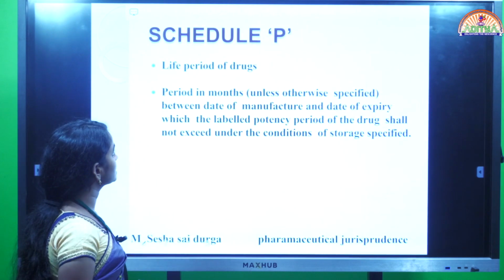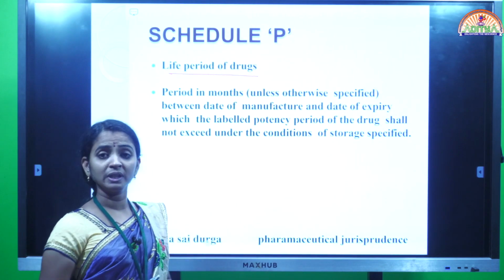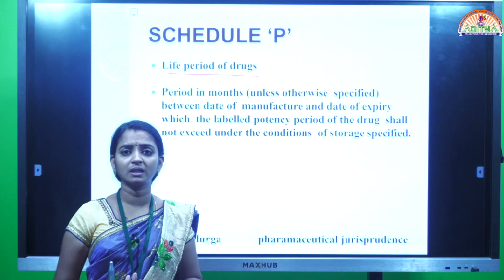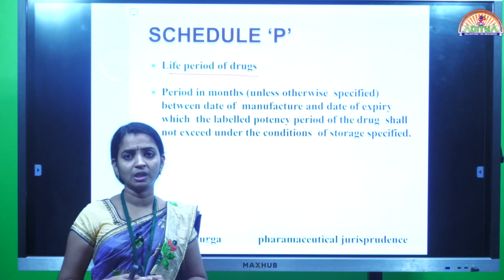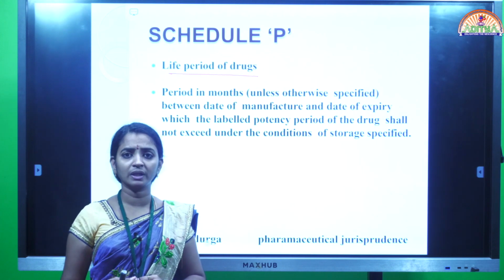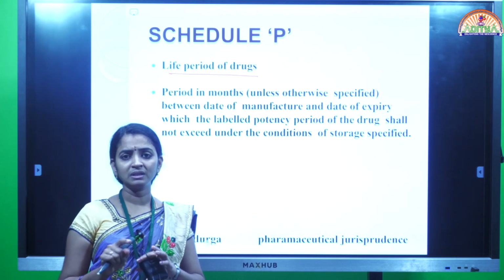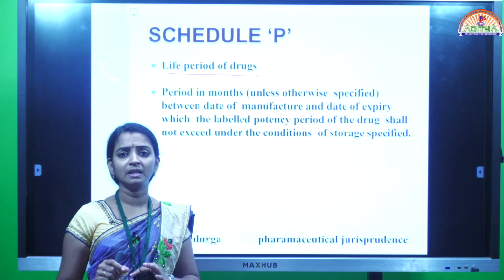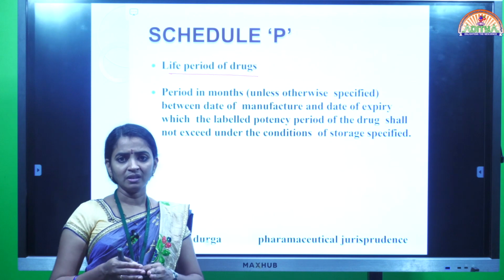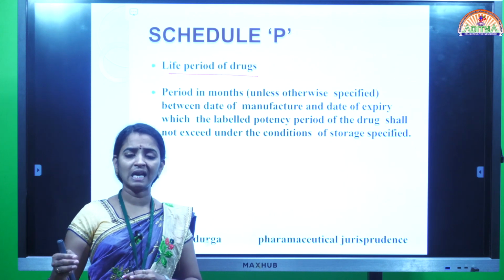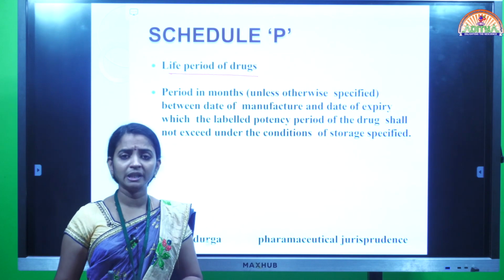Next one, Schedule P. Schedule P contains life period of the drugs. Life period means shelf life. If you observe any product, not only a pharmaceutical product but any food product or cosmetic product, on the back of the product container, the label, we can observe the manufacturing date and expiry date of the given product. From the date of manufacturing, every product has a particular shelf life, which is the expiry period of the product.